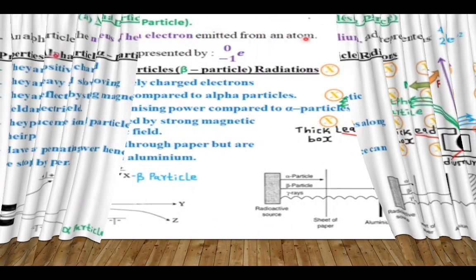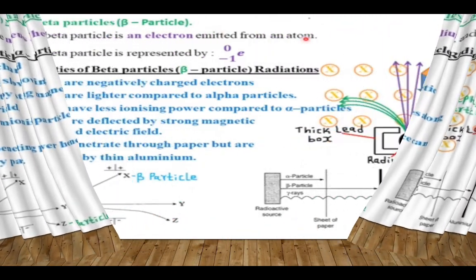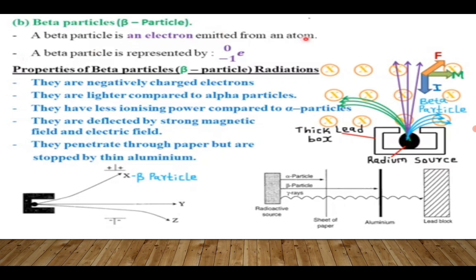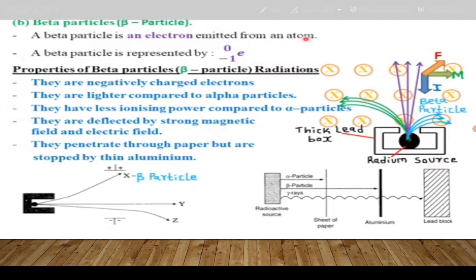So that was about the properties of alpha. Welcome to the properties of beta. Some say beta, but they prefer to say beta particles. So beta particles are denoted by the Greek letter beta, but it's not the usual B. It's one that looks like this. All right. So beta particle.